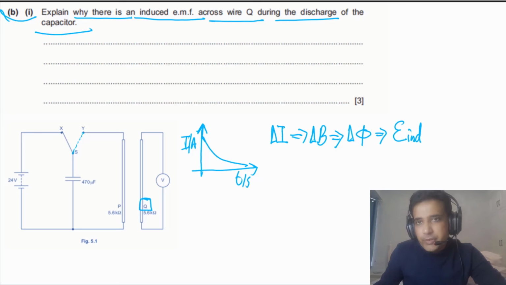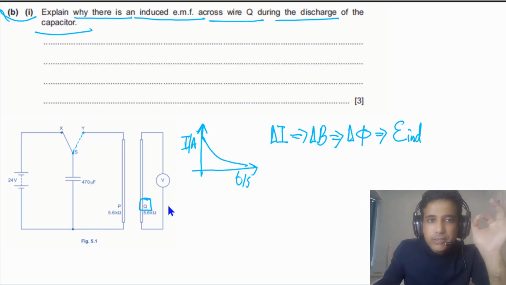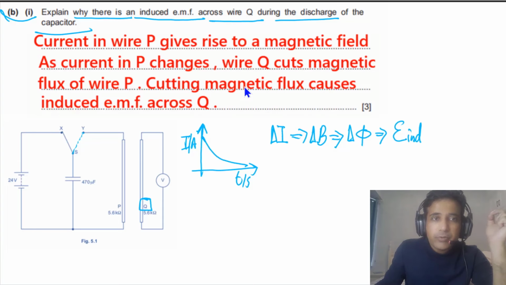The main point you need to understand in this case is that as current in this wire is decreasing, the magnetic field around the wire is also decreasing. So wire Q is placed inside a changing magnetic field, and there will be EMF induced in wire Q. These points you need to understand. This is a fundamental question about electromagnetic induction, meaning about Faraday's law and Lenz's law. So this is how you can write down your final answer.